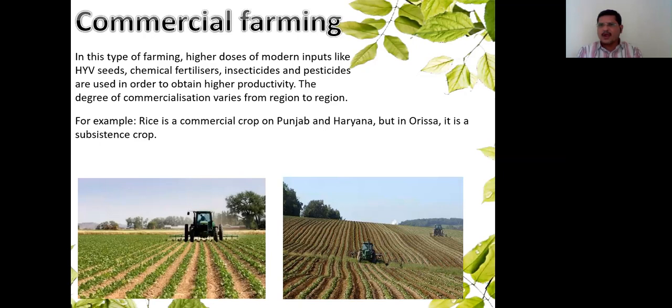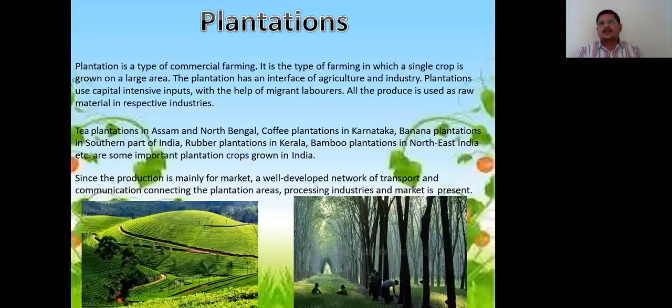Why? Because it is a very good yielding variety. So that's why they grow more basmati rice in North India, that is Punjab and Haryana, and the best basmati rice is grown in Pakistan, and second in India, that is from Punjab.